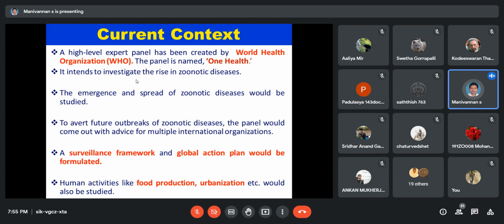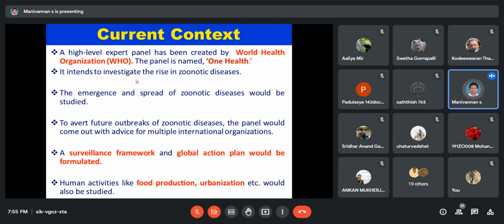The main aim of the One Health panel is to study the surveillance framework at the global level. Surveillance means data: how zoonotic diseases spread around the globe, collecting data from the entire globe.